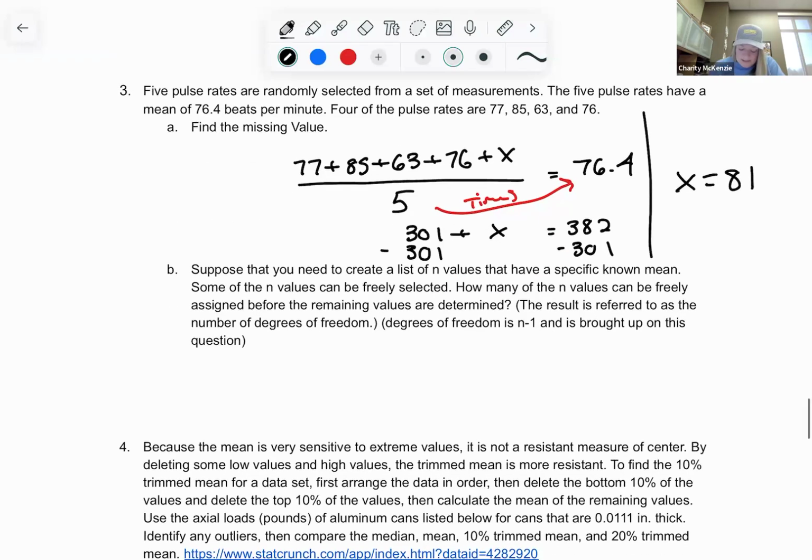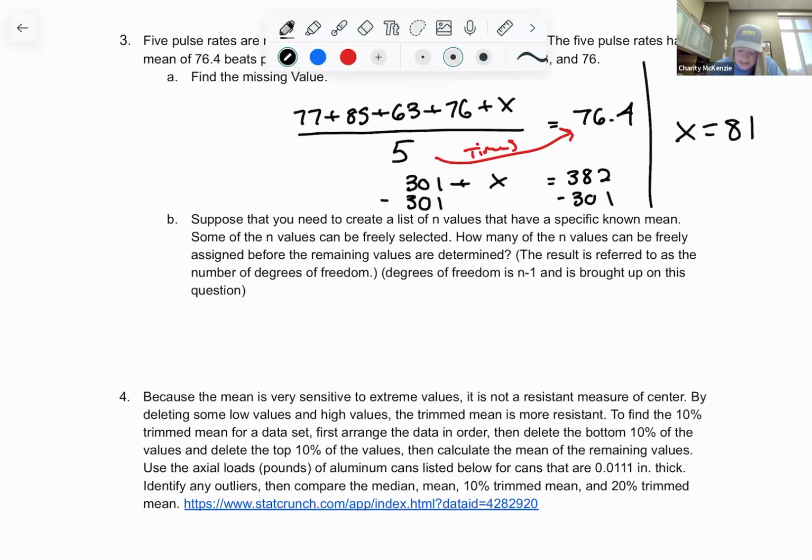Suppose that you need to create a list of n values that have a specific known mean. Some of the n values can be freely selected. How many of the n values can be freely assigned before the remaining values are determined? Oh, this is straight from your homework. That's why I have it on there.